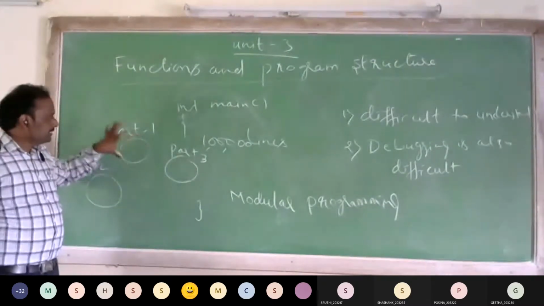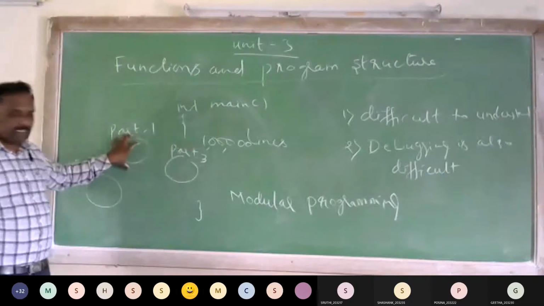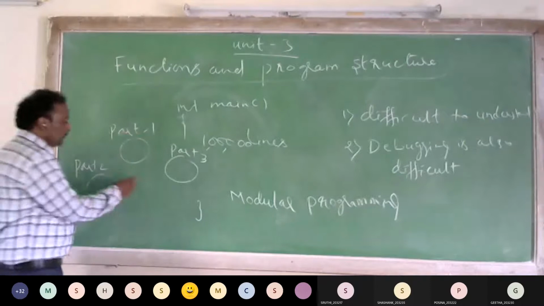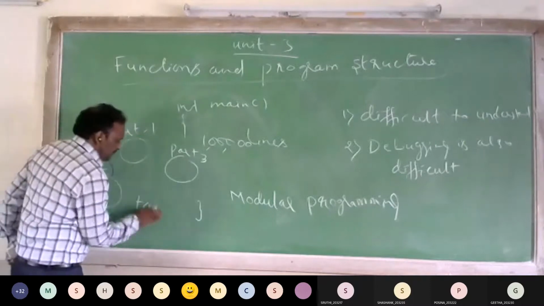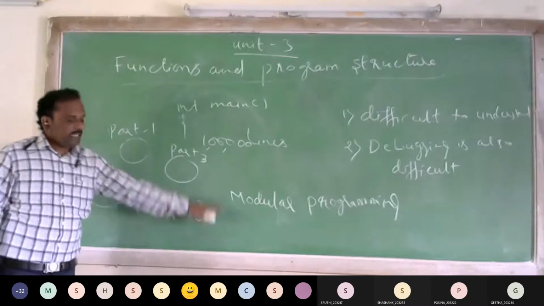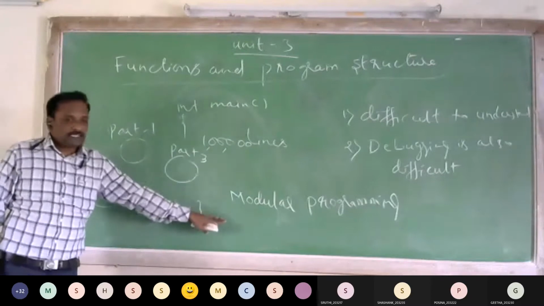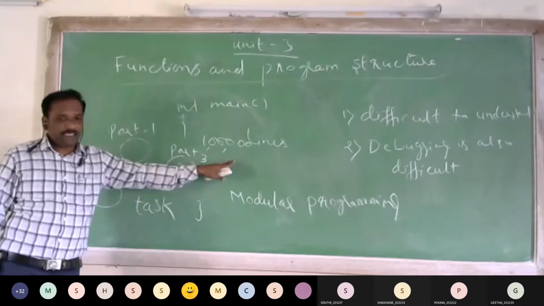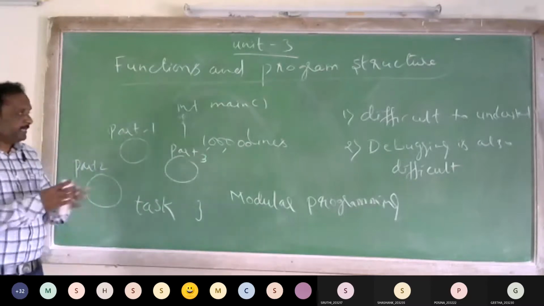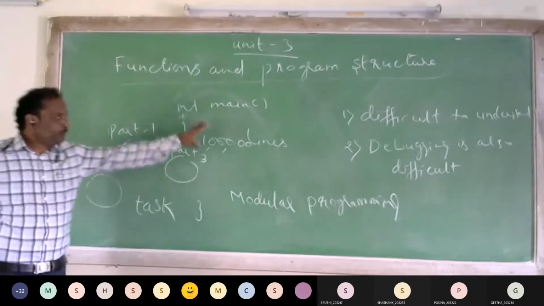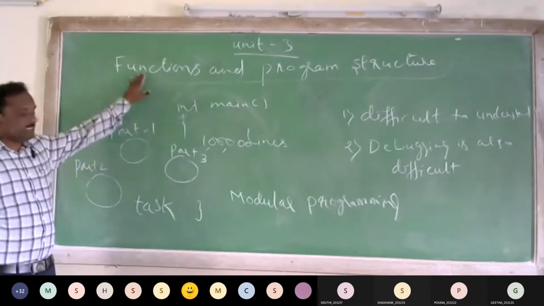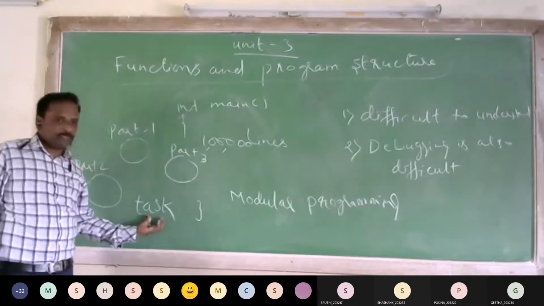What is this part 1? This is a small set of instructions, part of the program, which will perform a specific task. So we divide the entire main function program, like say that 100 lines of program or 1000 lines of program or 10,000 lines of program, into different parts. Each part is called as a function. What this function will do is, it will perform a specific task.